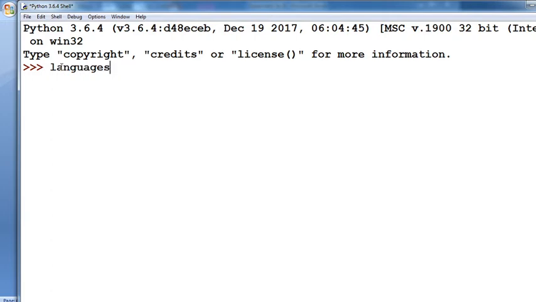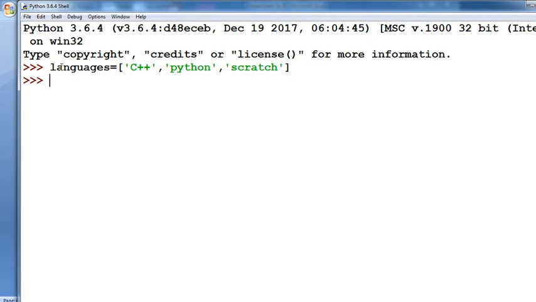You define a list: languages equals to, in brackets, C++, then comma, in single quotes Python. Then after that you define more in single quotes. Then you can define a list. Okay, after that you press enter. That is how you define a list.